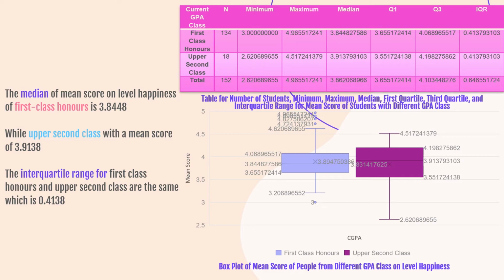Based on the table and the box plot, the median of mean score of the students with the result of first class honors is 3.8448, while upper second class is 3.9138. From here, students who do not really perform in the academic field are less happy compared to the students who score good grades. Moreover, the interquartile range for first class honors and upper second class are the same, which is 0.4138. Both sets of data do not vary a lot from the median.